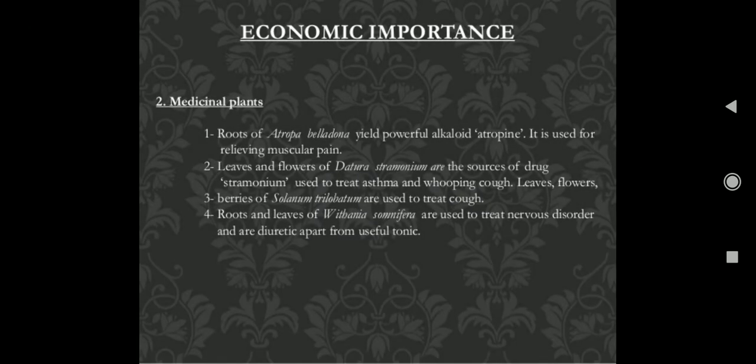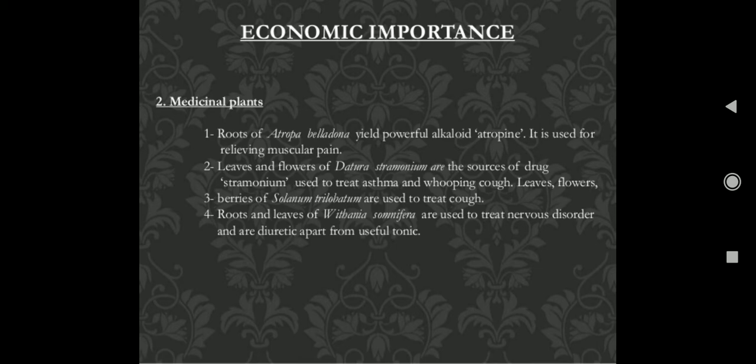Next are some medicinal plants. From the medicine point of view, this family is also rich. Roots of Atropa belladonna yield a powerful alkaloid, atropine, used for relieving muscular pain. Leaves and flowers of Datura stramonium are also a source of the drug stramonium, used to treat asthma and whooping cough.